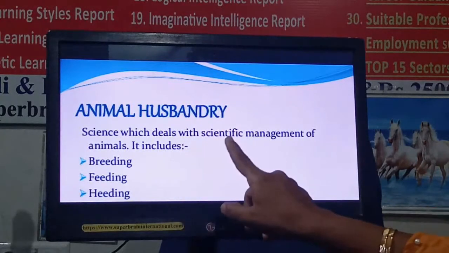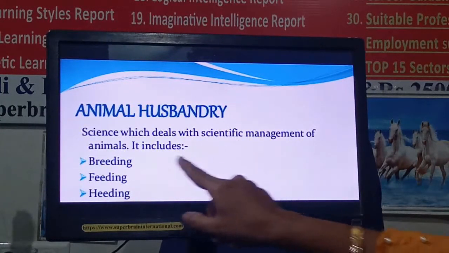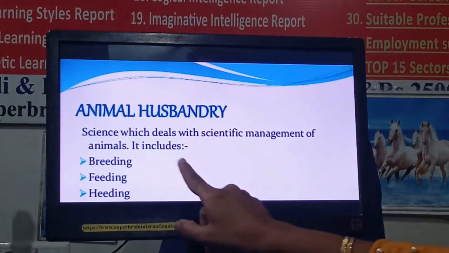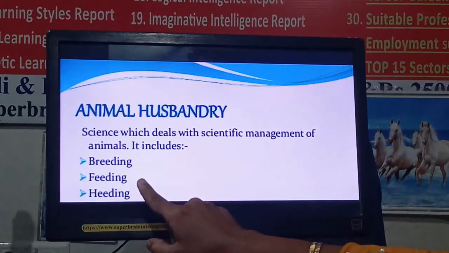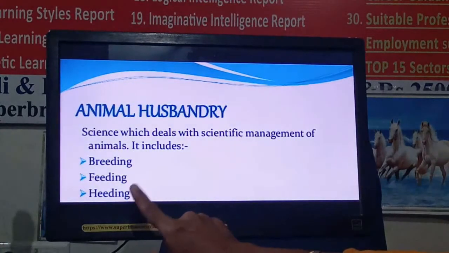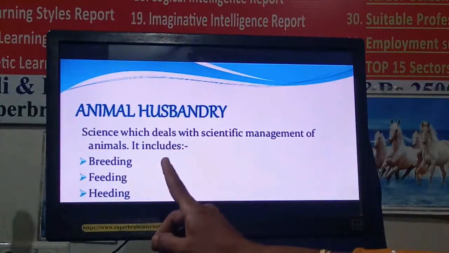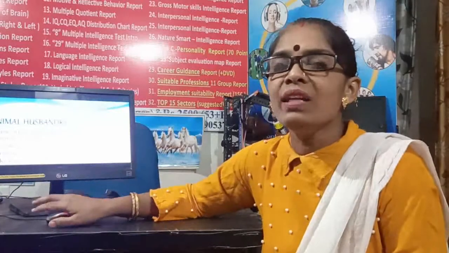Whenever it is done with the scientific method, all this comes under animal husbandry. This includes breeding, how you are reproducing them, feeding, the kind of food you are giving them, and heeding, how you are taking care of them. So this is animal husbandry. By animal husbandry we are getting different types of food from the animals.